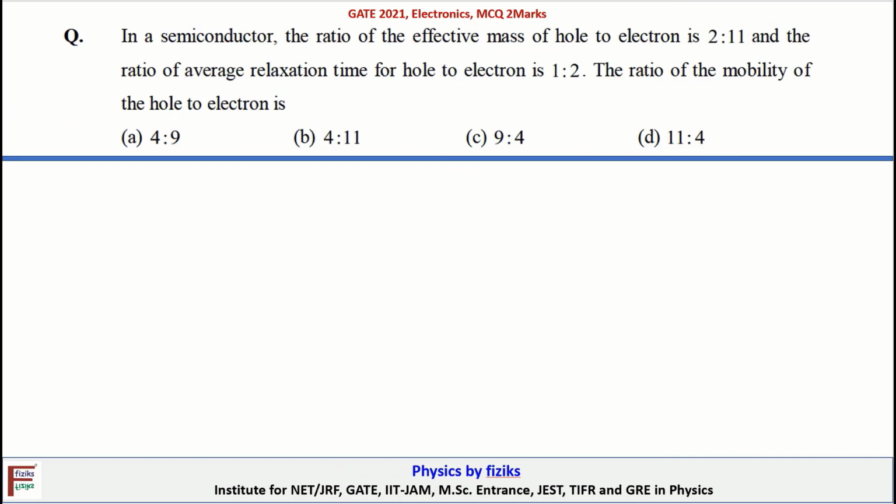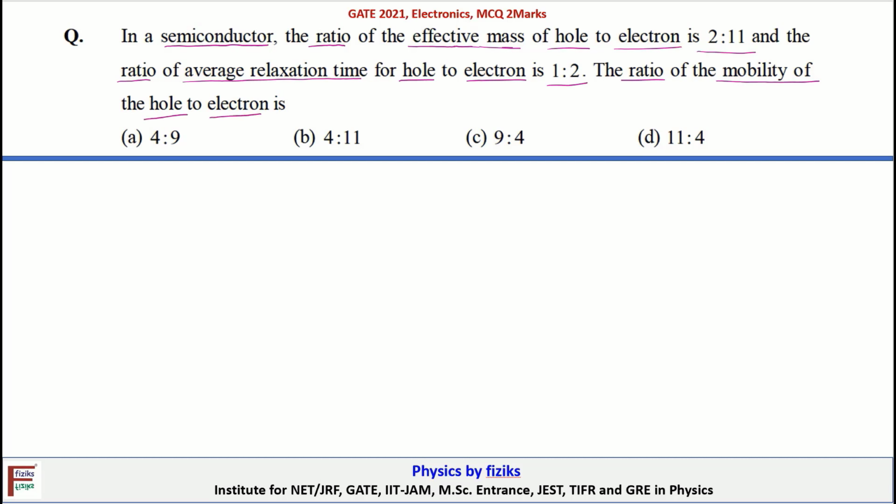In this question, it is given that in a semiconductor, the ratio of effective mass of hole to electron is 2/11 and the ratio of average relaxation time for hole to electron is 1/2. Then we have to find the ratio of mobility of hole to electron.